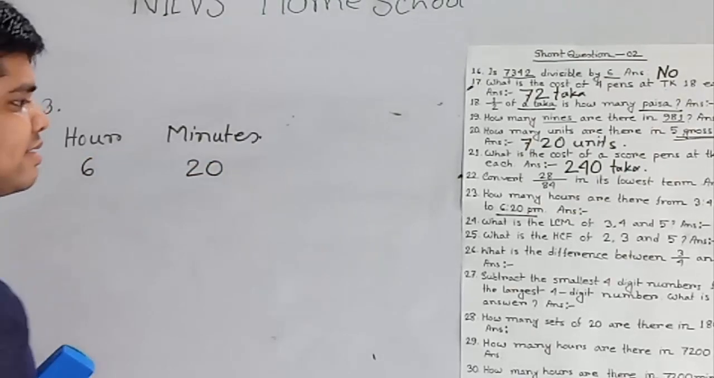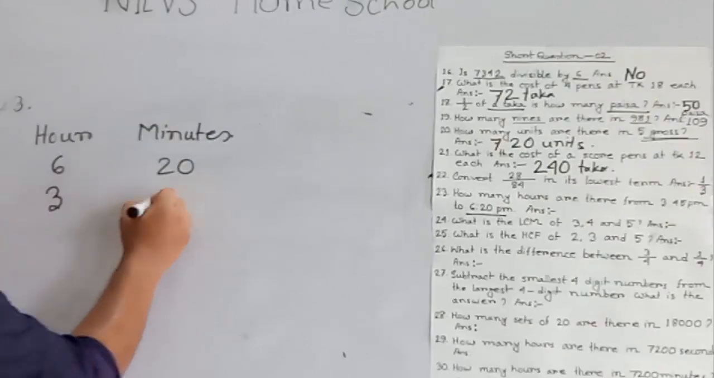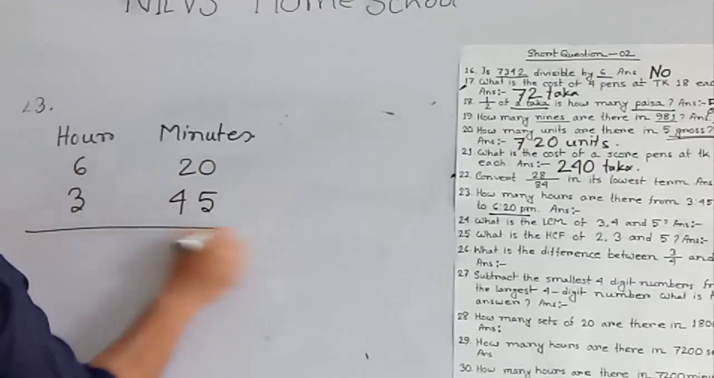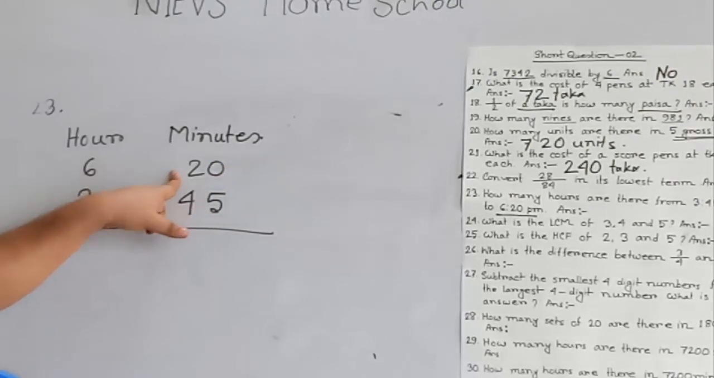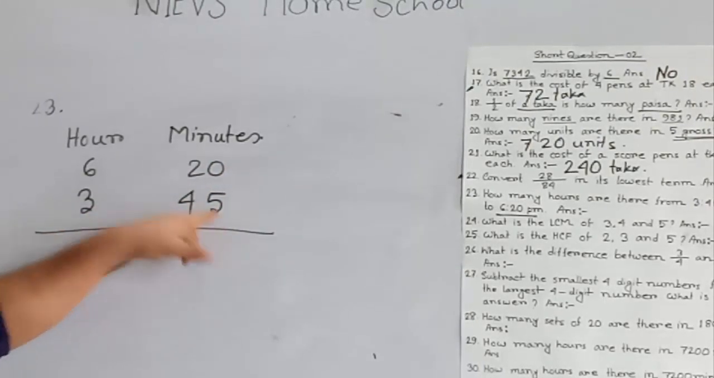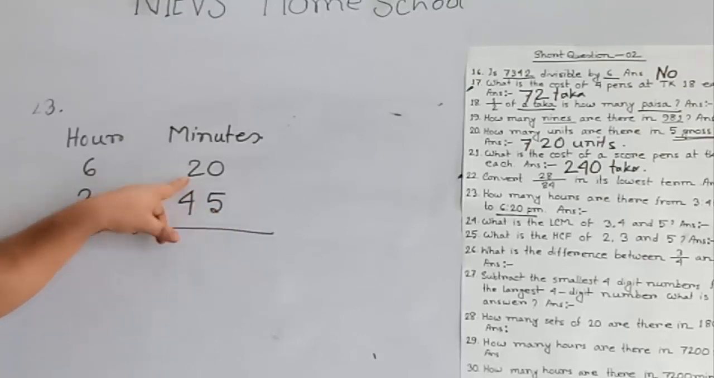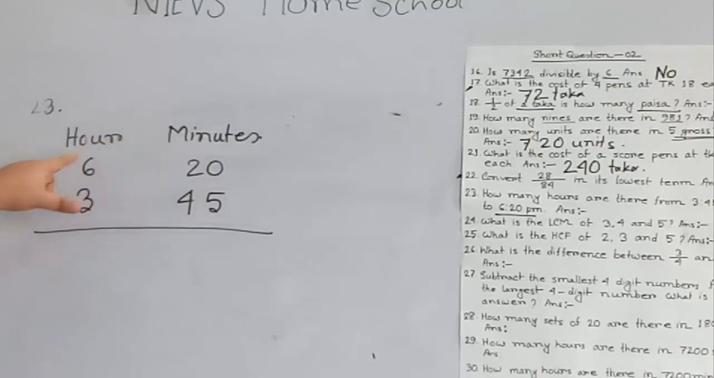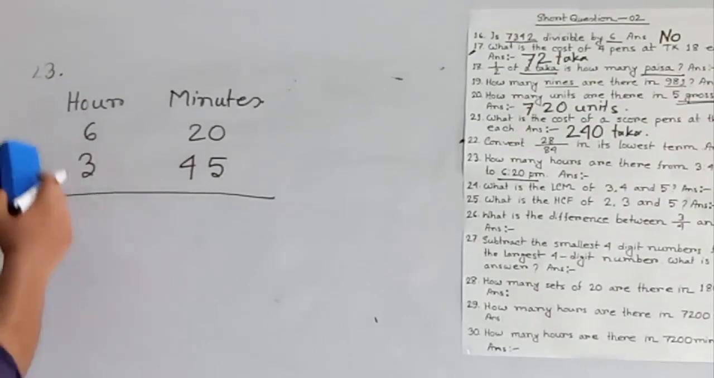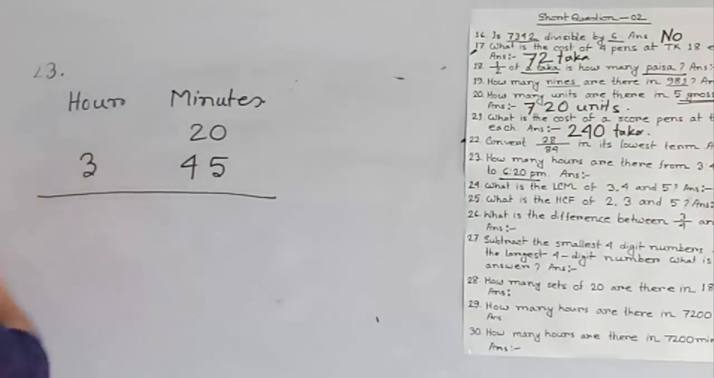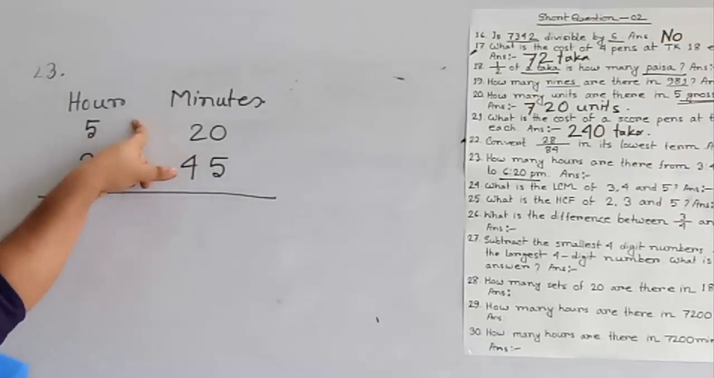And then the smallest time is 3 hours 45 minutes. Here 20 minutes and 45 minutes. 20 minutes is smaller than 45 minutes, so we cannot subtract 45 from 20. So we borrow 1 hour from this 6 hours. If we take 1 hour from this 6 hours, it will be 5 hours. And we know that 1 hour equals 60 minutes. This 60 minutes is added with 20 minutes.